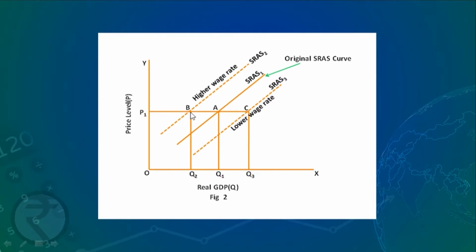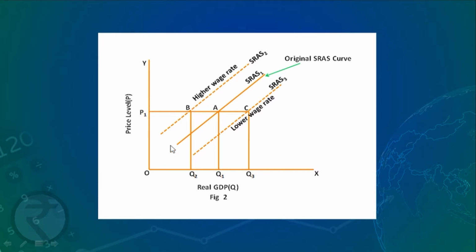The profit per unit increases because of the fall in wage rate, and with rising profits, producers now supply OQ3 quantity, that is more than OQ1, and we get a new short run aggregate supply curve SRAS3, that is shifting to the right. And when the wage rate rises, profit per unit will fall because of the increase in the cost of production, and the producers would like to produce less.